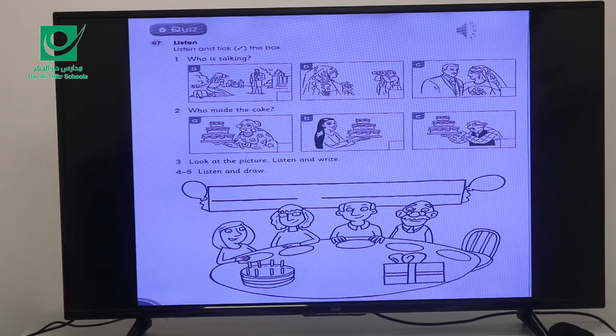Now, students, here, this is a quiz. Listen and tick the correct picture. Track 67.